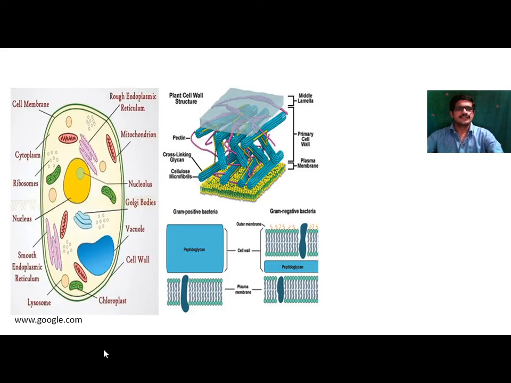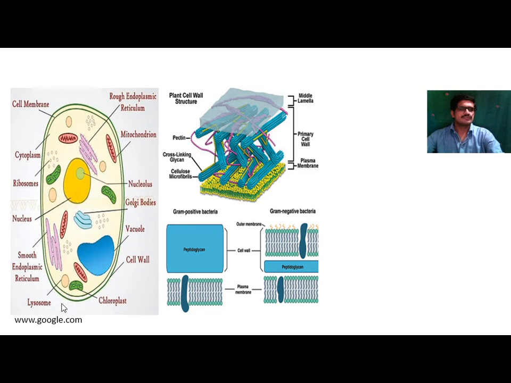So this is another diagram. In this diagram also, there is presence of nucleus, nucleolus. It is surrounded by rough endoplasmic reticulum. This is mitochondria. In this diagram, cell wall or cell membrane is present.